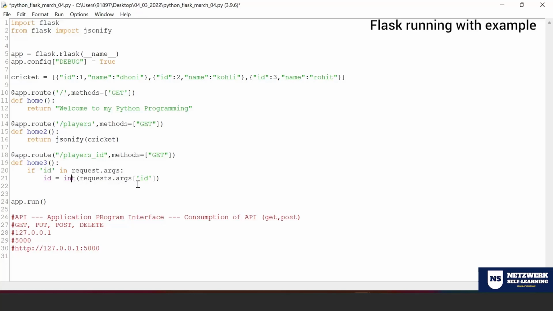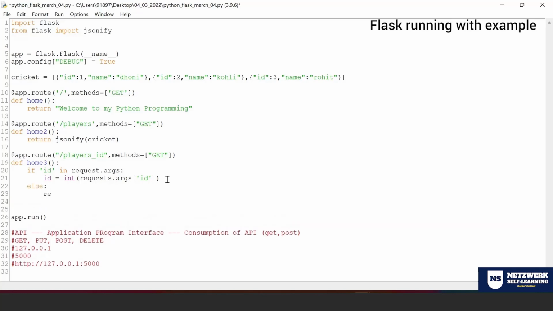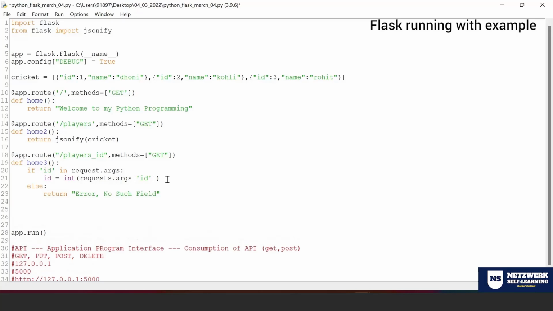Okay, that's it. So now what I'm going to do is else, return error, no such field. For example, if somebody hits ID in the form of a capital letter, it will throw an error. Now I'm going to create an empty list. Say results is equal to an empty list.